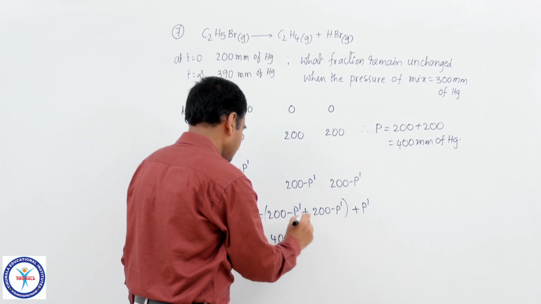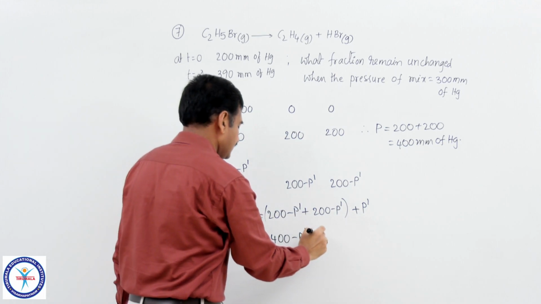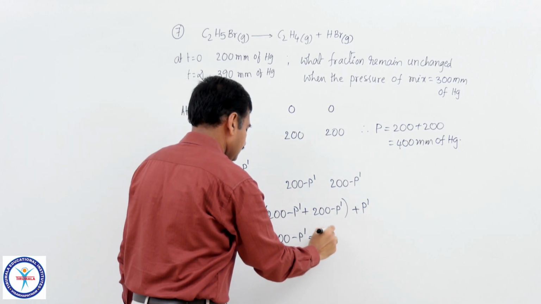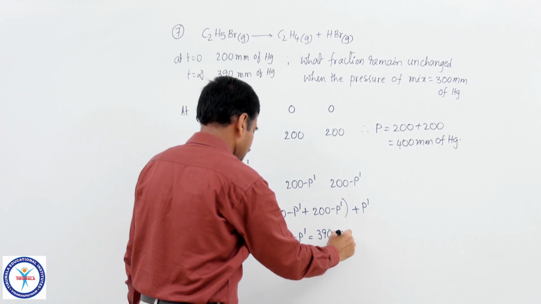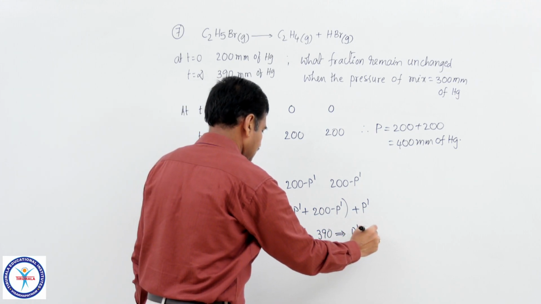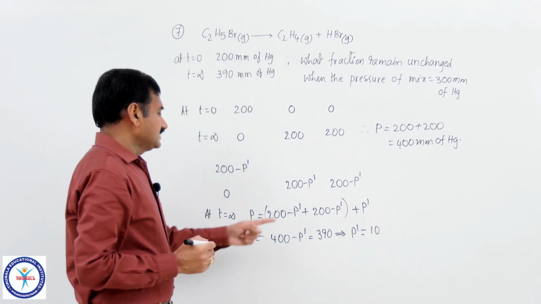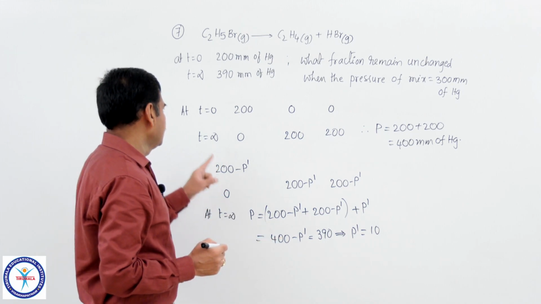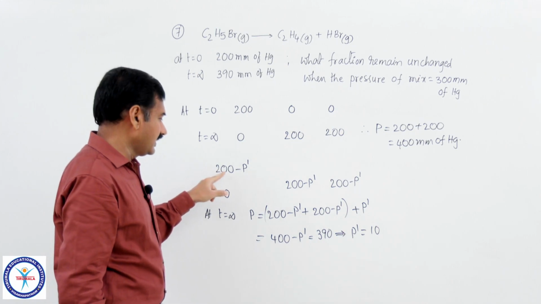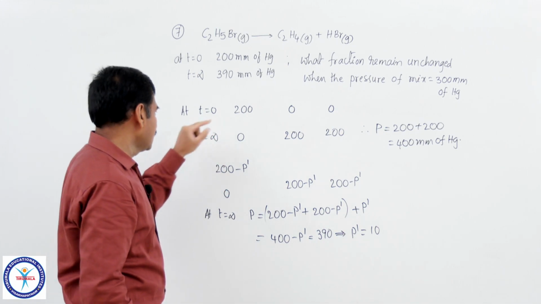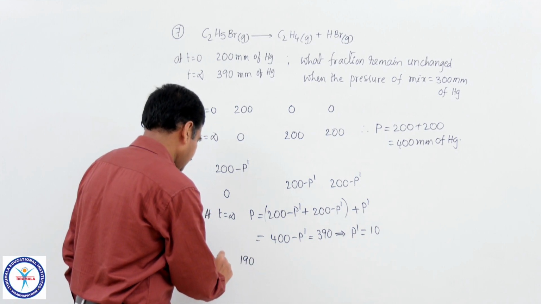This 400 minus P dash is given as how much? At time T equal to infinity, the pressure given is 390 millimeters of mercury. Therefore, P dash equals 10 millimeters. If P dash is equal to 10 millimeters, what is the initial pressure of ethyl bromide alone? That is 190 millimeters. Therefore, ethyl bromide pressure is 190 millimeters at time T equal to 0.